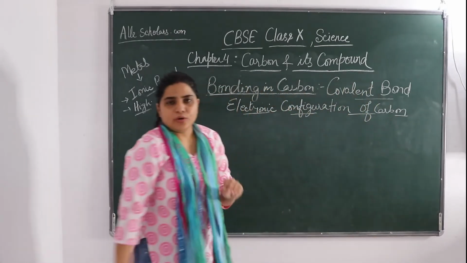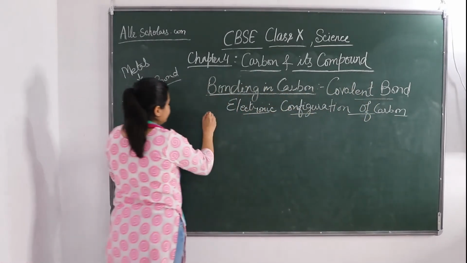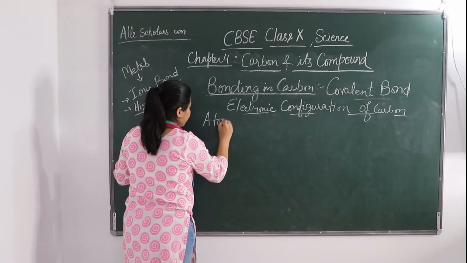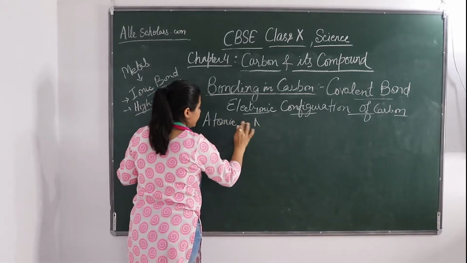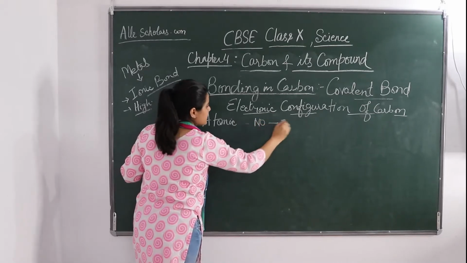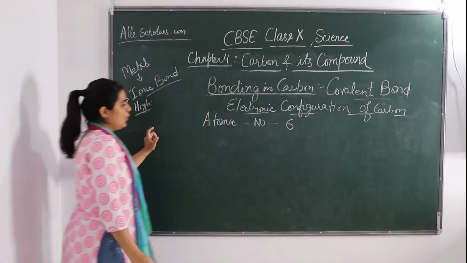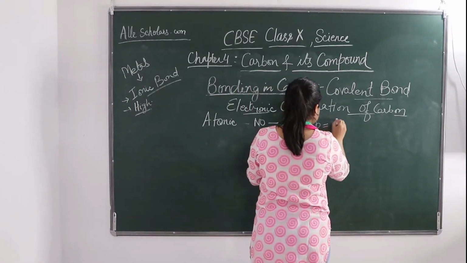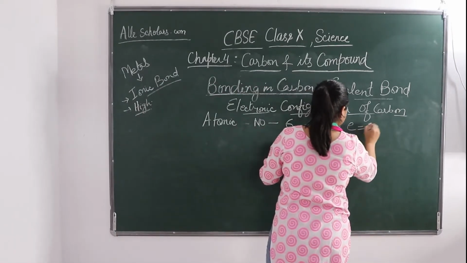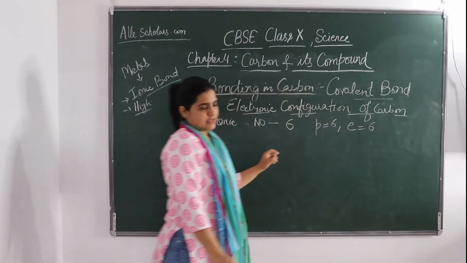If we talk about the atomic number of carbon, the atomic number of carbon is 6. Okay, it means the number of protons present in carbon is 6 and the number of electrons present is 6.